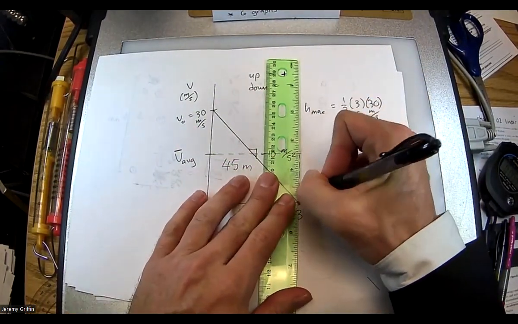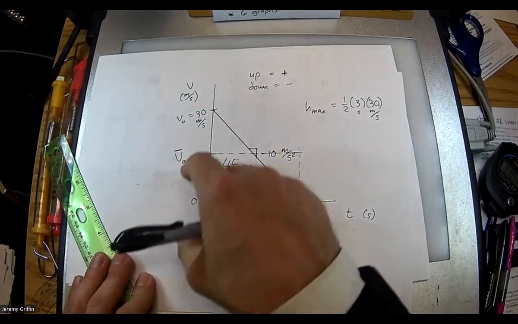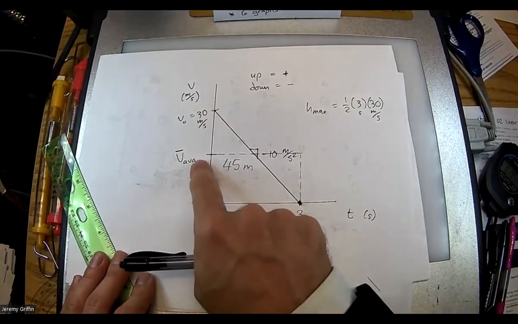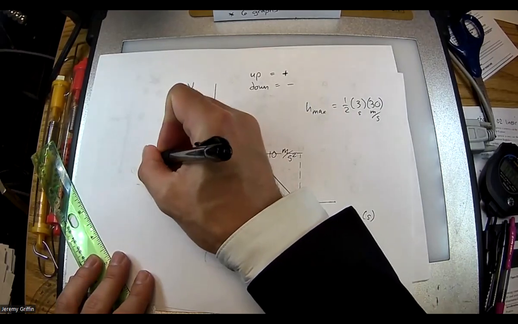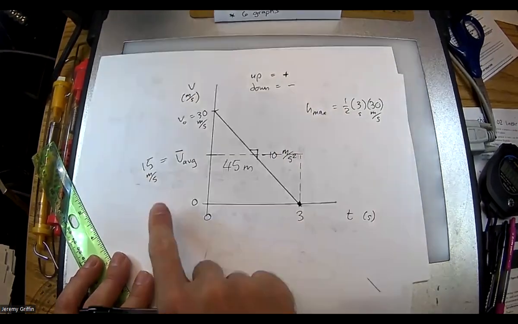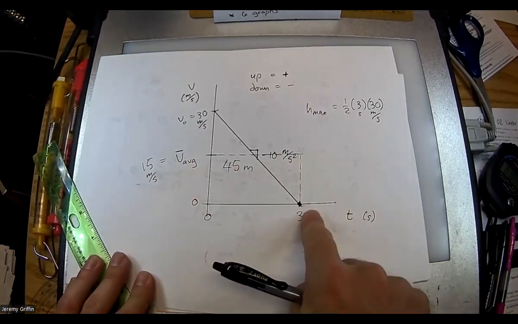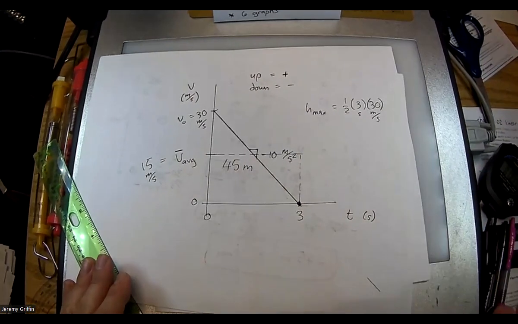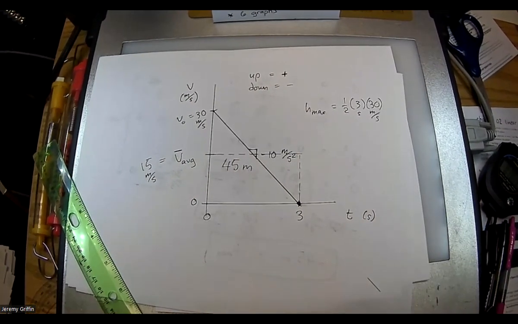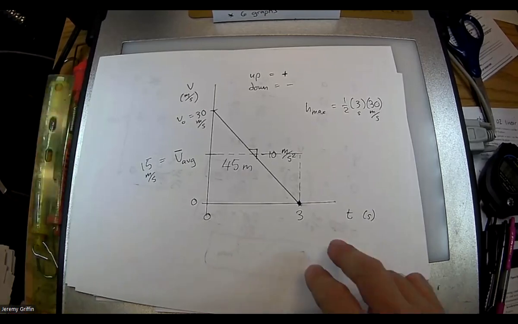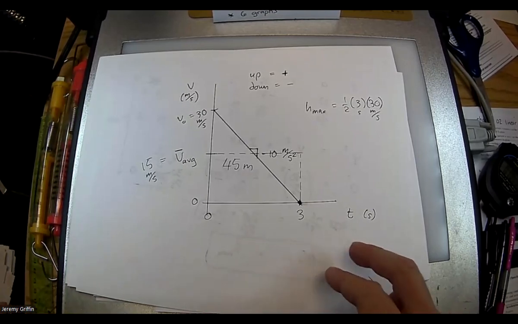What's the average velocity according to this? 15 meters per second, right? And if you do that for 3 seconds, what's 15 times 3? 45. It's still 45 meters, right? So yeah, a little bit different perspective. That's pretty cool too, right?